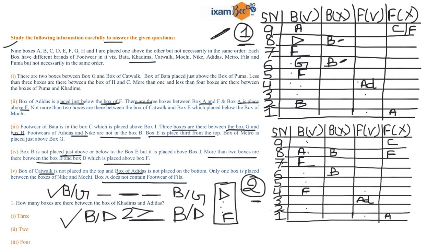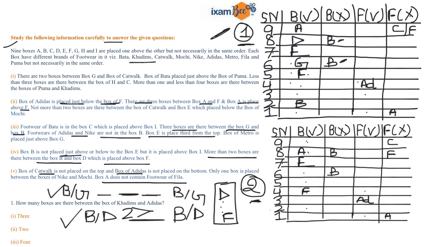Students, you cannot fix B at first position because if you fix B at first position, then G must be here. But this place is already occupied by F, so you cannot place B over here. Now I'll try placing B in the second case.